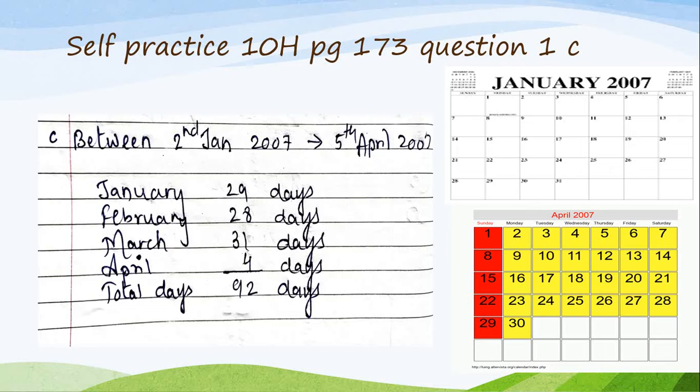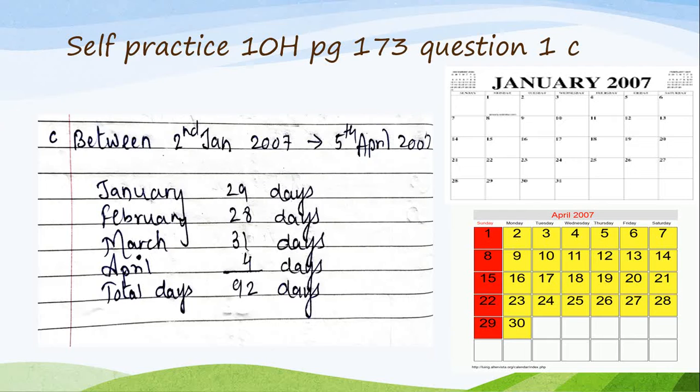Next. Now this is between. Read the question. Between means either date I will not take. Between means from January, that is in between 2nd January to 5th. In between I have to count. So 2nd January means if I don't take, so how many days I will have? 29 days. 29, 30 and 31. So I am not taking either date. I am not taking 2nd January. I am not considering 5th April.